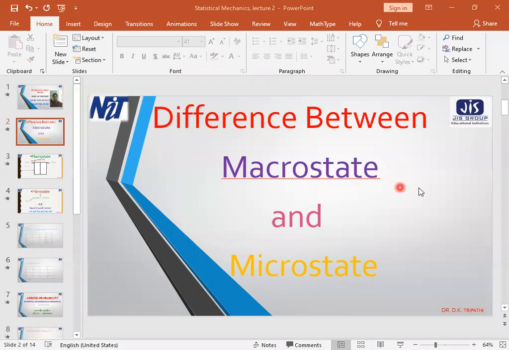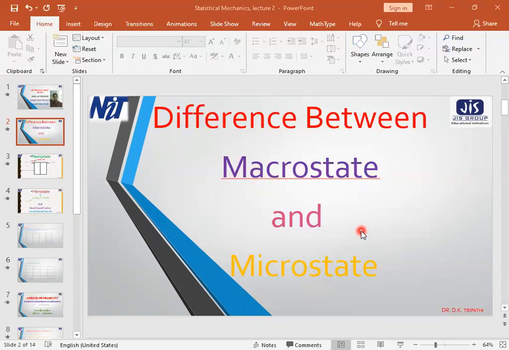In the last class, we have seen what is energy level, what is energy state, and the difference between energy level and energy state. We also came to know what is microstate and how we can define the microstate, and what are the characteristics of them. So today we will start with the differences between macrostate and microstate. This means that we want to find out what are the differences between macrostate and microstate.